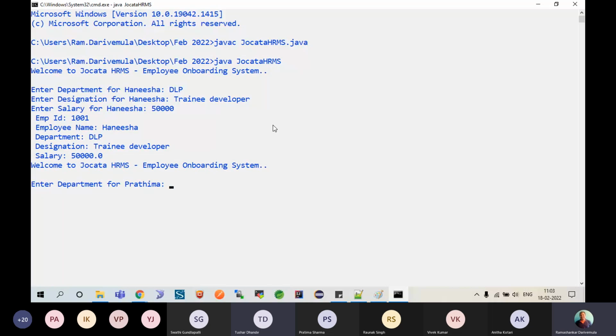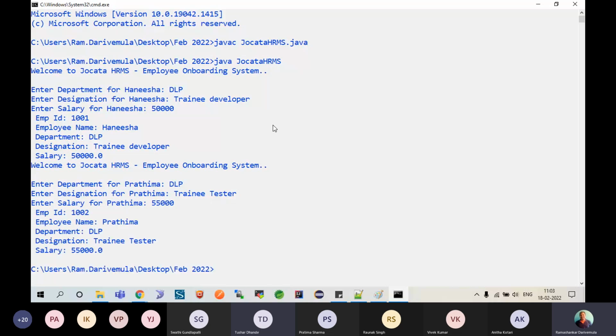Here are the details. Then enter the department for Pratima. So here I'll say again DLP, and I would say tester. Salary, let's say some 55,000, and then you could actually see the employee ID is increased. Yes or no? Correct? Yes, sir. Cool enough.